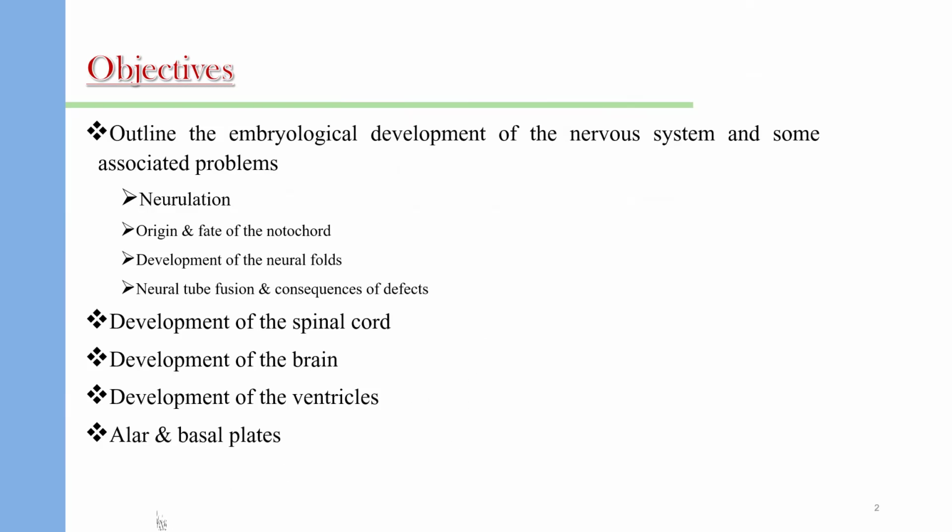We will define the neurulation, the process of neurulation and the neural tube formation, then the origin and fate of the notochord, development of the neural fold, neural tube fusion, and consequences of the abnormal defects of this development. Then we will discuss the development of the spinal cord and development of the brain, then the development of the ventricles, alar and basal plates, and the neural crest formation.